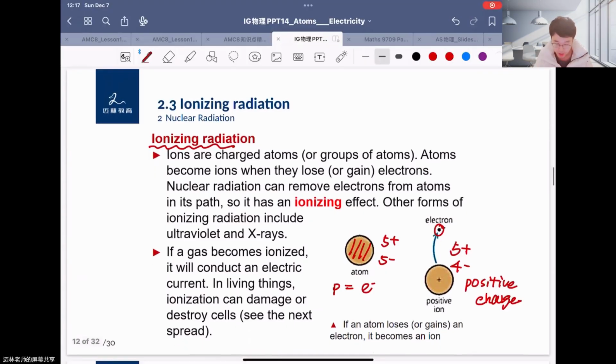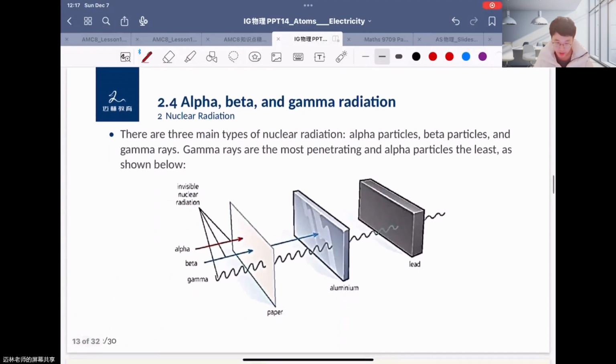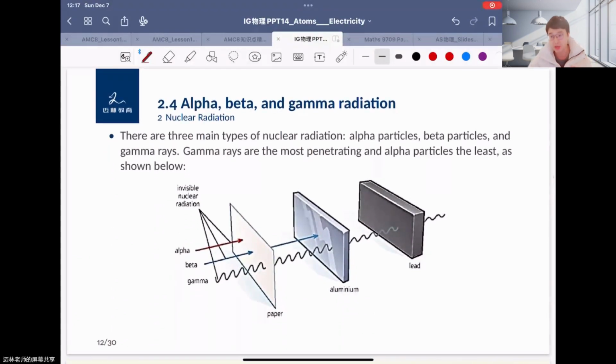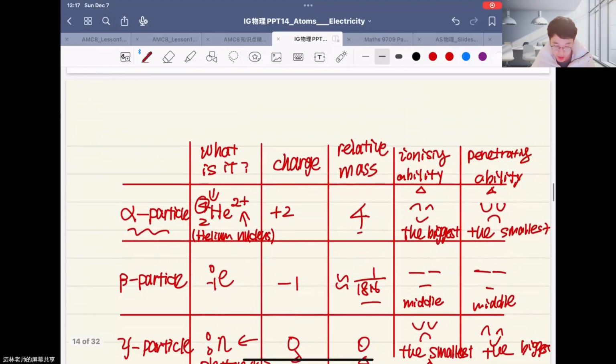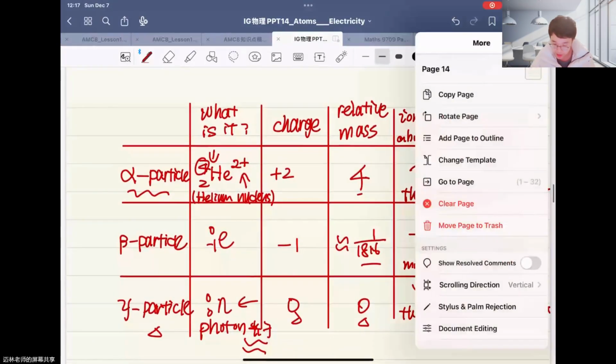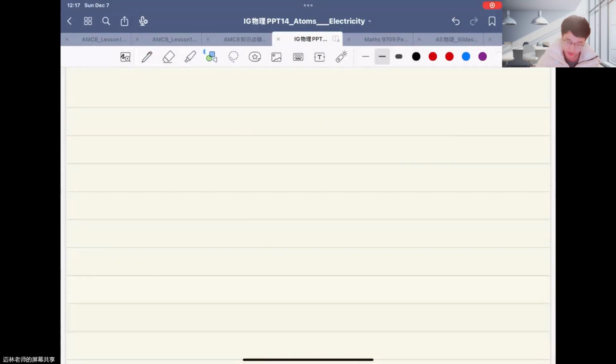Here we have 3 very classical radiations called alpha radiation, beta radiation, and gamma radiation. What are they? In this figure, we have a penetration experiment. Before understanding the experiment, let's first discuss some basic understandings of alpha, beta, and gamma. Here is a table. Sorry, I will remove them all and draw a new table for you.